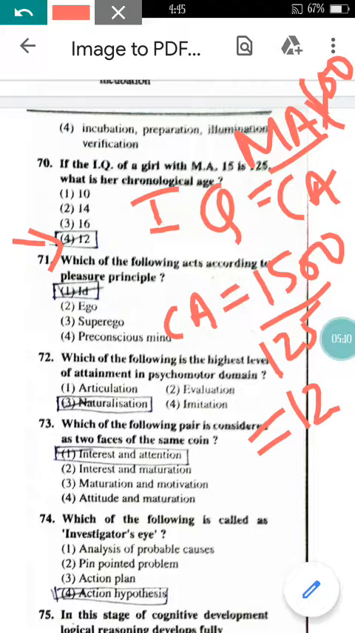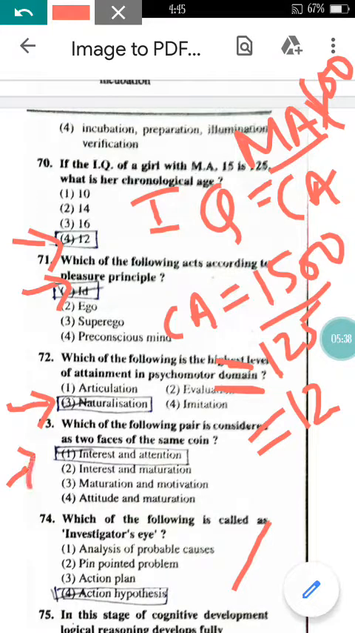Now come to the question number 71. Which of the following acts according to the pleasure principle? So according to pleasure principle, option number 1 is correct. Come to question number 72. Which of the following is the highest level of attainment in psychomotor domain? Highest level in psychomotor domain is naturalization. So naturalization is the highest level in psychomotor domain.